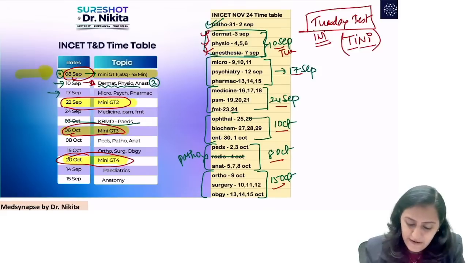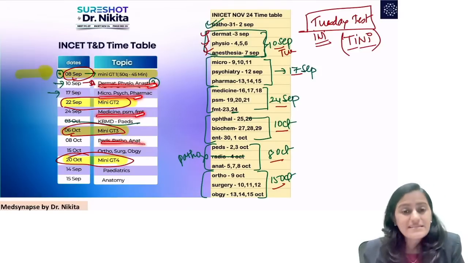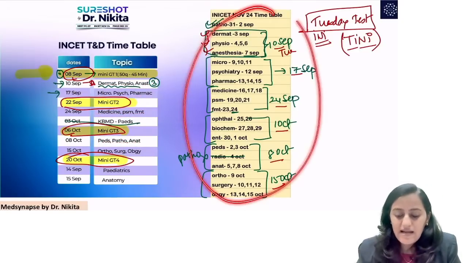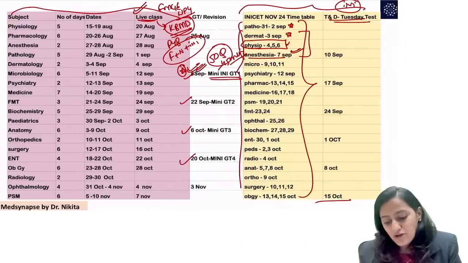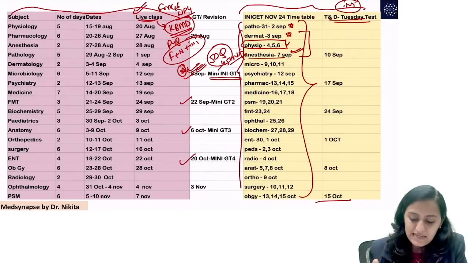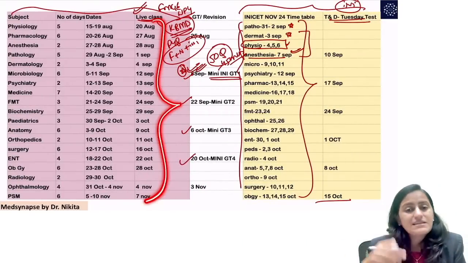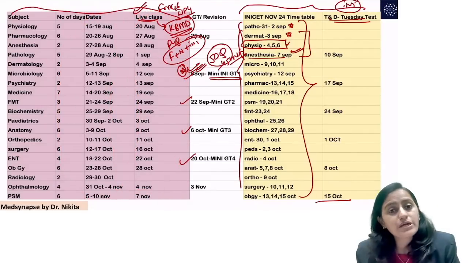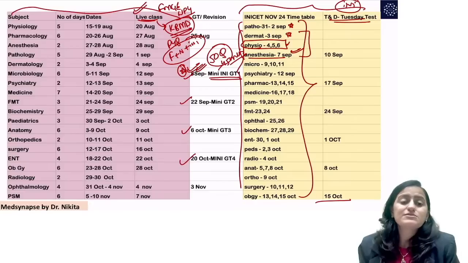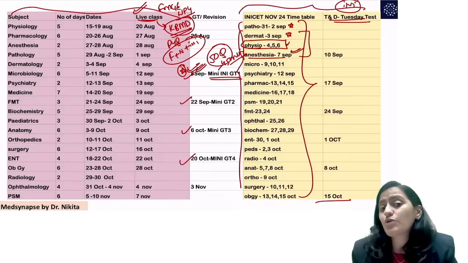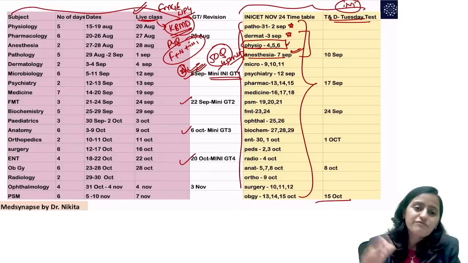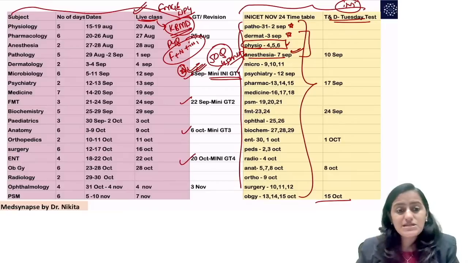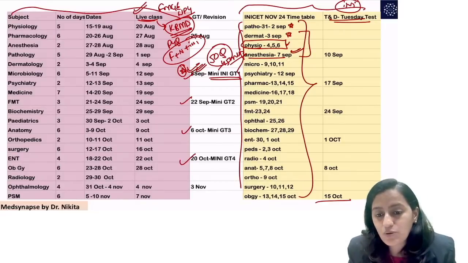And then we will have 3 subjects combined test based on the timetable, the targets that I have given you. And for the students preparing for FMGE and NEET PG, you have a separate timetable of your targets and your live classes going on, where again in the live classes we discuss a lot of PYQs. PYQs of FMGE, PYQs of NEET PG, and some PYQs of INICET also.